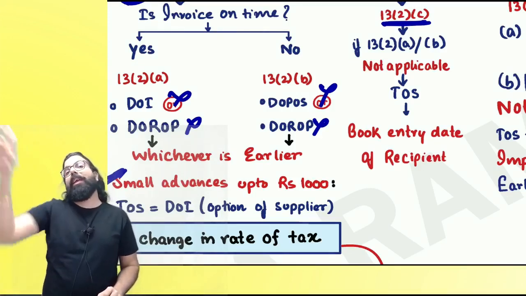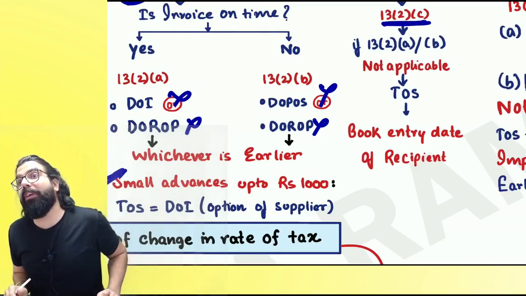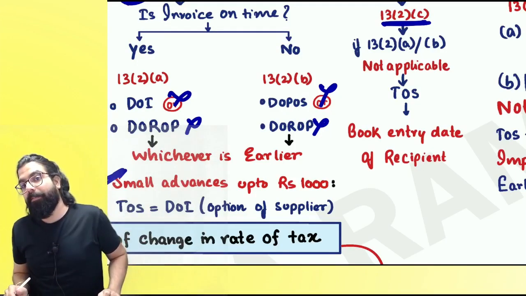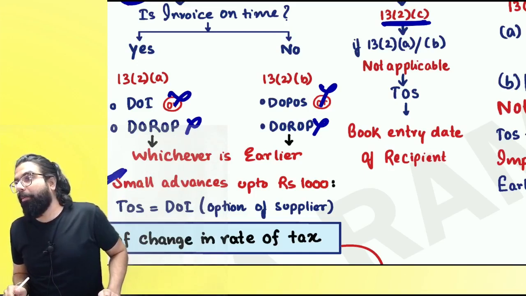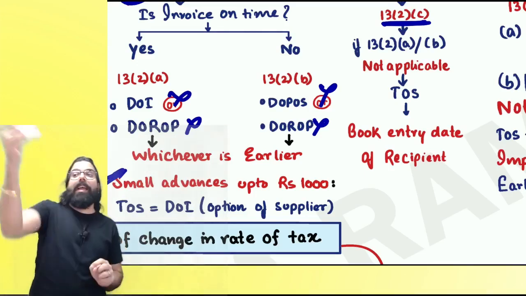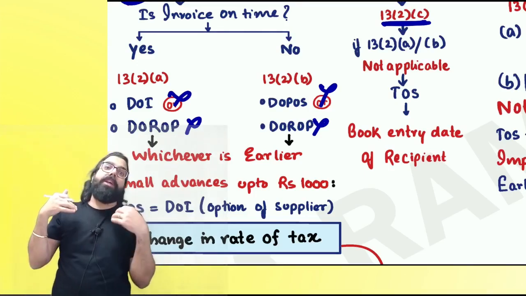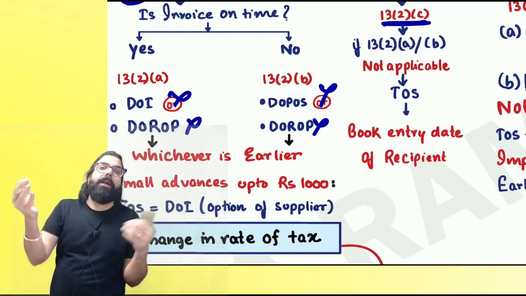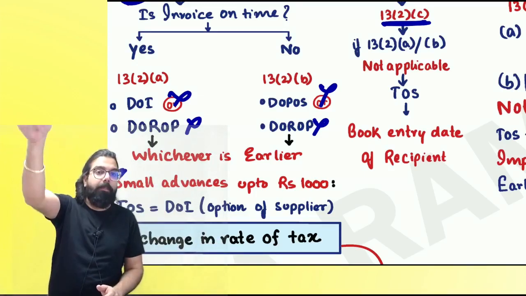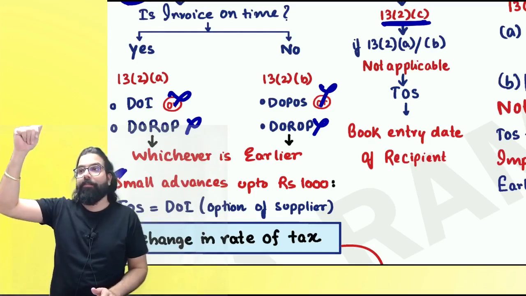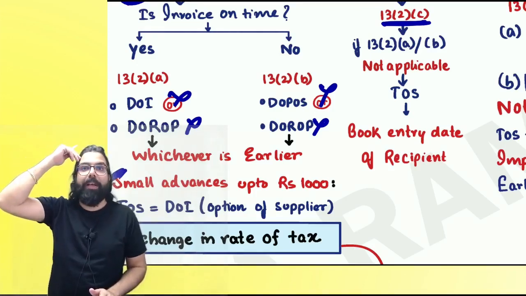Venki's books of accounts were being investigated by the officer, and the officer saw that there is a payment received from Ramesh. Are you able to understand? Now, backtracking happened, and the officer came to know that Ramesh did not raise an invoice. Venki might say Ramesh did not give the invoice, but we spent this amount, we paid in cash, and he had a cash voucher. Are you able to understand?